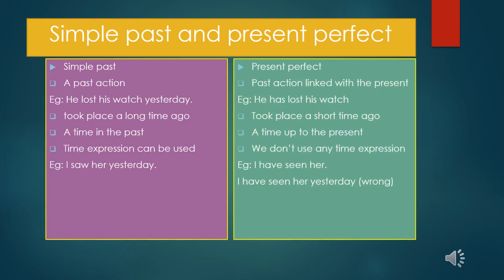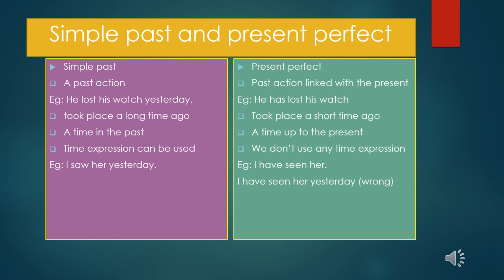So children, we can see the difference between simple past tense and present perfect tense. As you know, both are used to show the verb in the past. The action might have already taken place, whether in simple past or present perfect, but they are different. Simple past tense is used to show a past action, the action which is already completed. When I say he lost his watch yesterday, that lost is in the past tense. The action has completed.